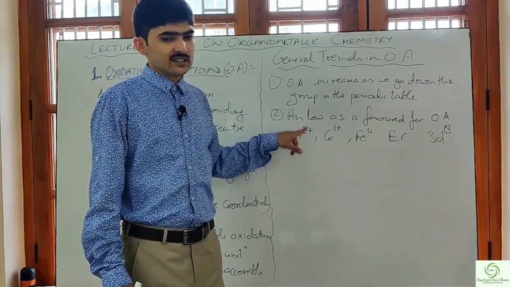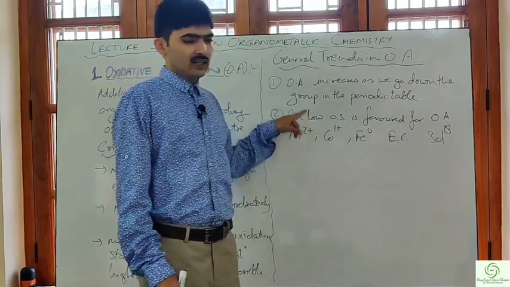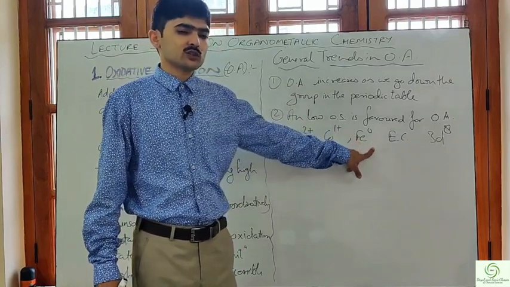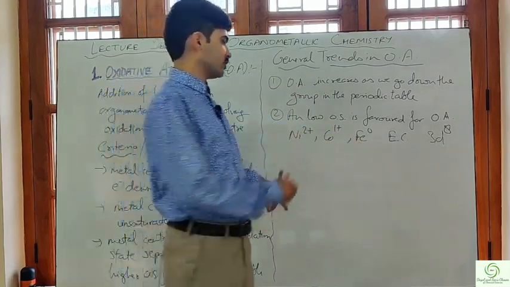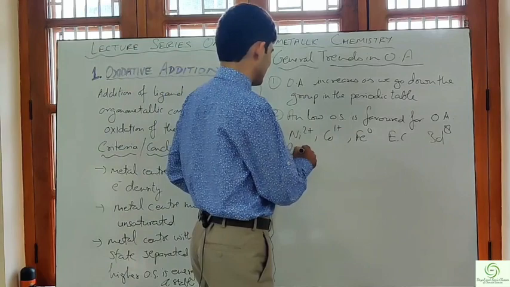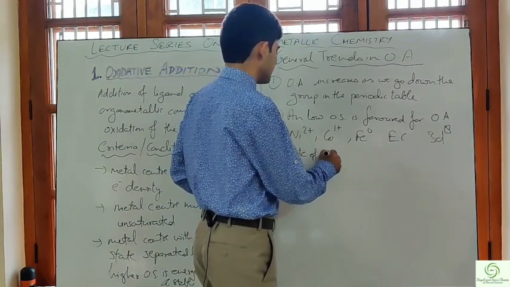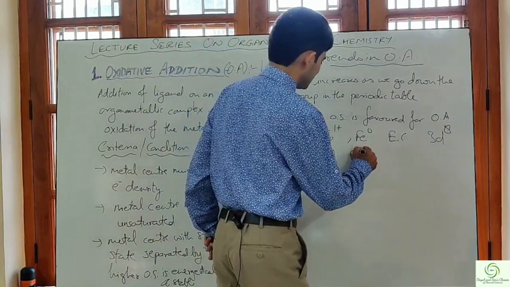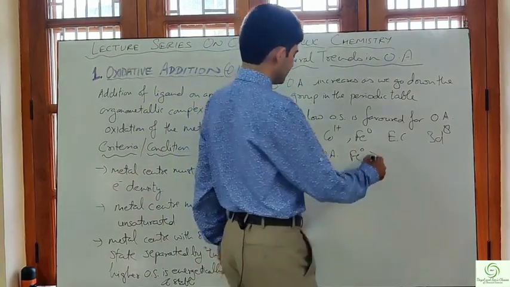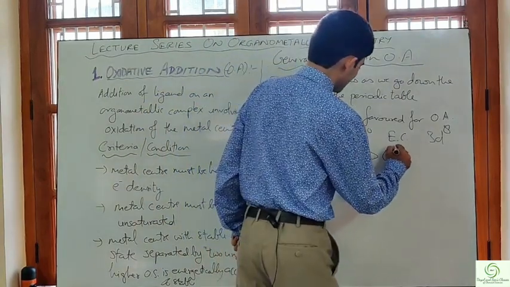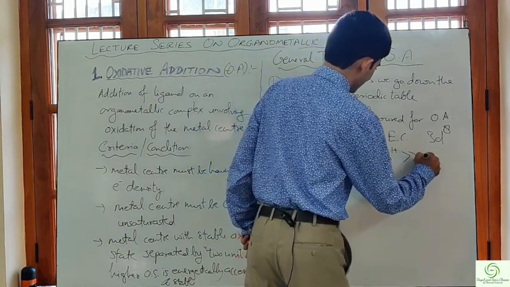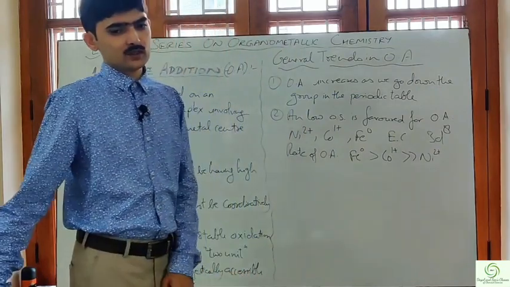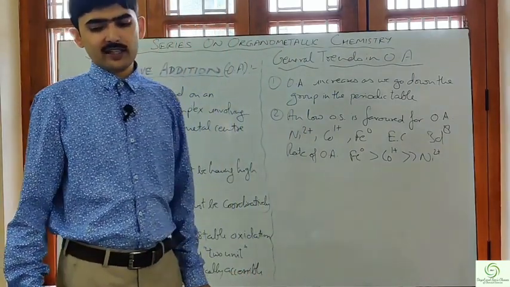Therefore, the rate of oxidative addition will decrease as we go from lower to higher oxidation state. The rate will follow the order Fe0 highest, followed by Co 1+, and least will be Ni 2+.